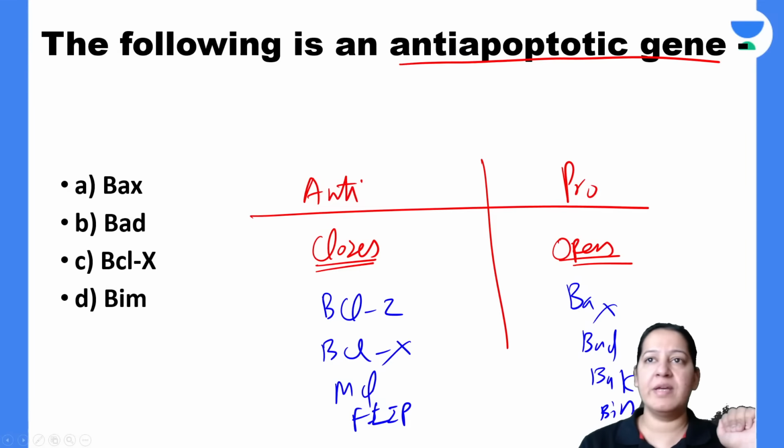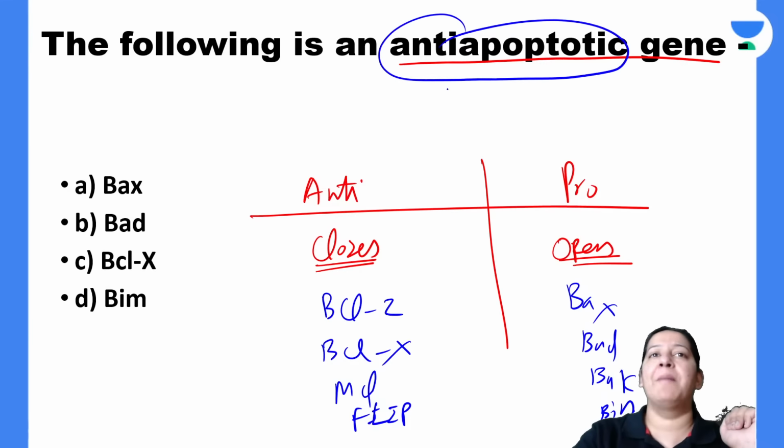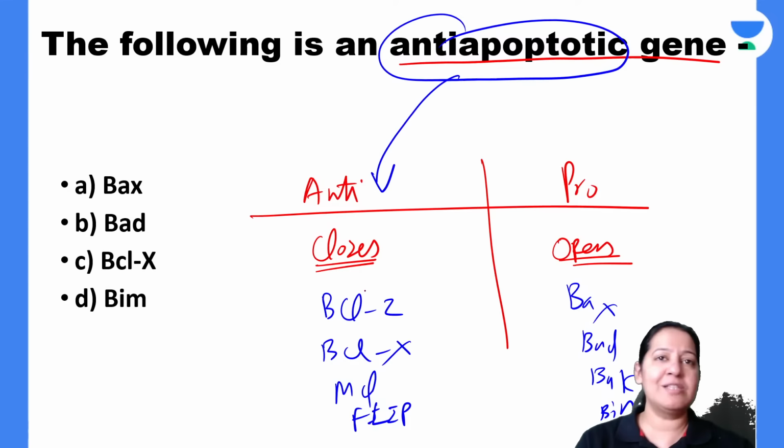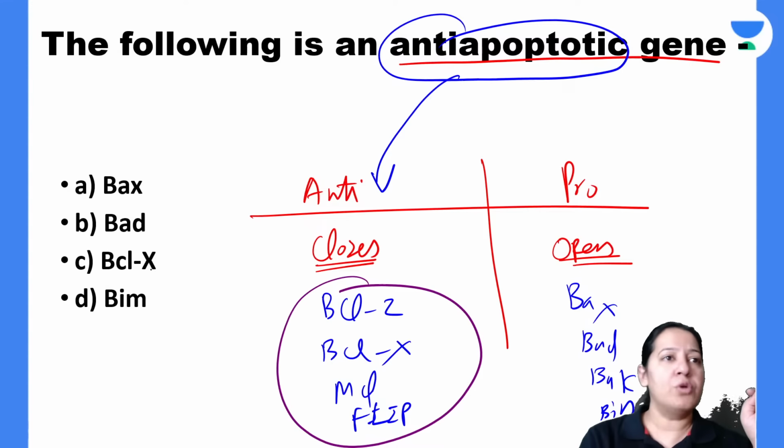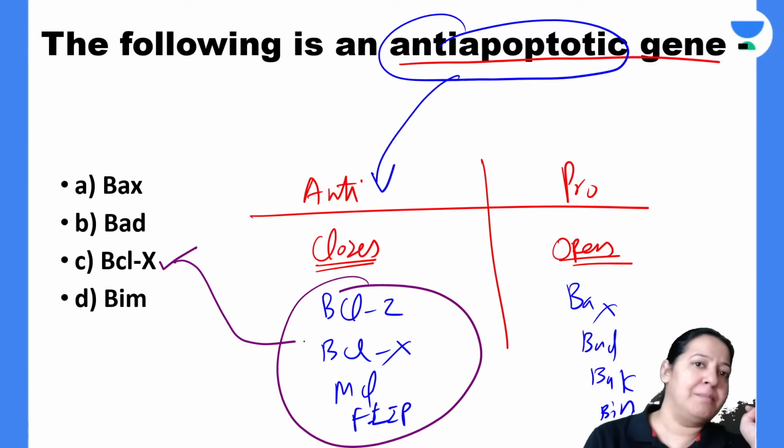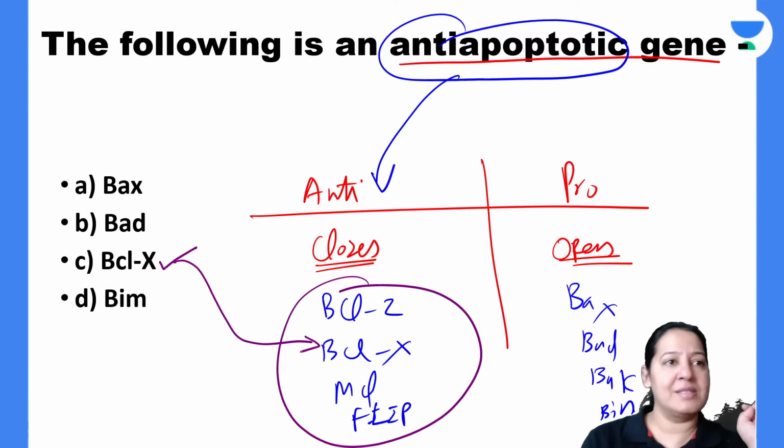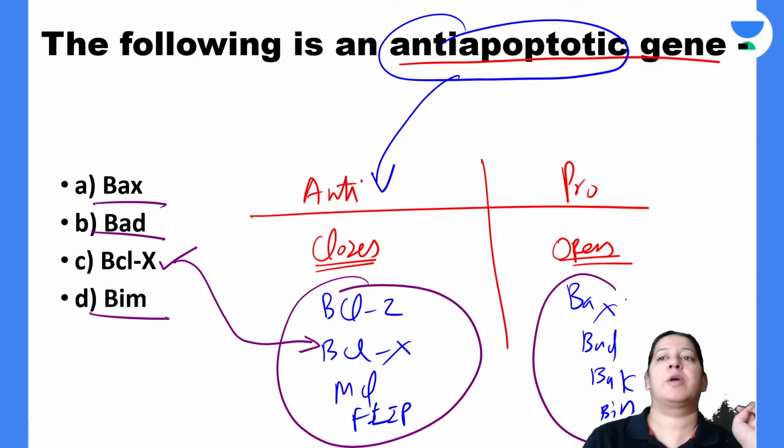Now see what the examiner is asking. The examiner is asking for the anti-apoptotic protein present among these 4 options. So BCLX is the answer. BAX, BAK, and BIM, these 3 are pro-apoptotic proteins, not anti-apoptotic. So the correct answer among them is C.